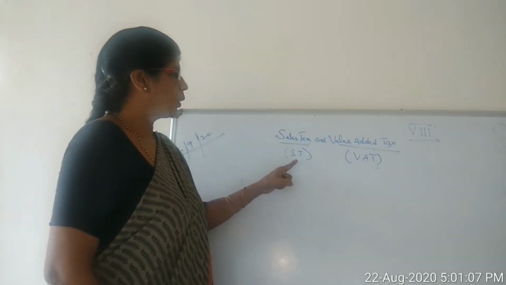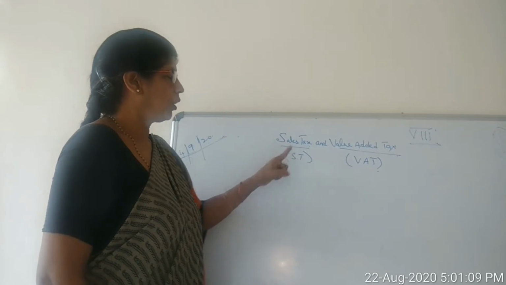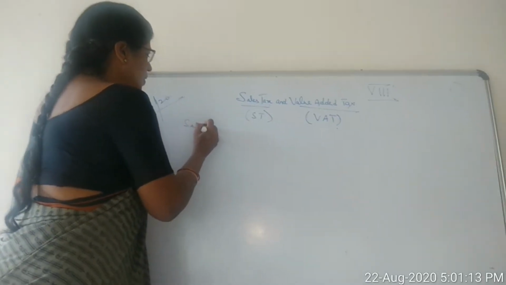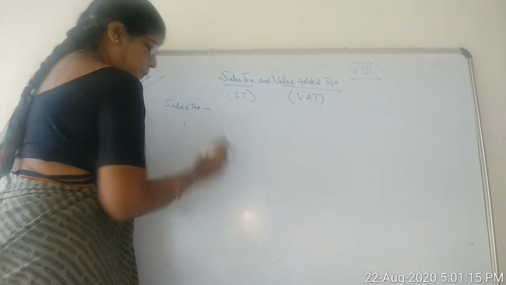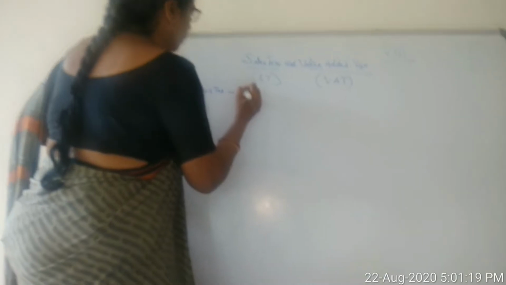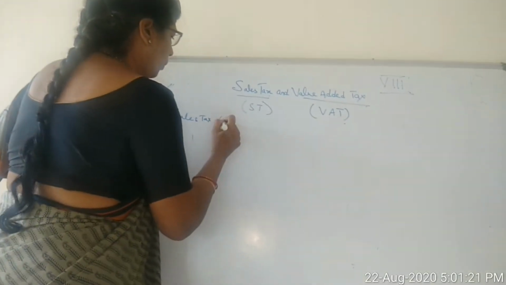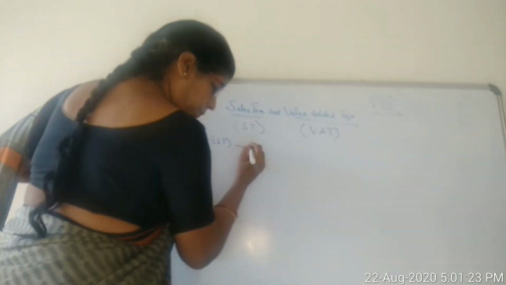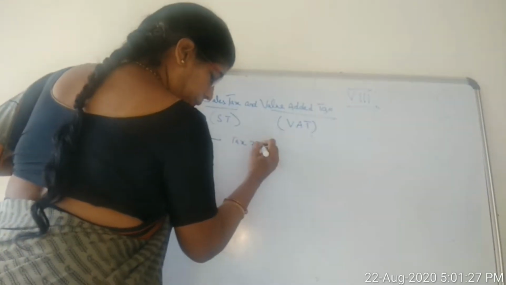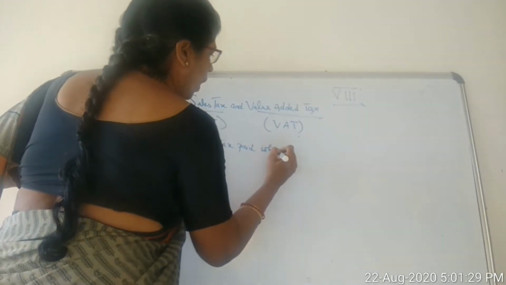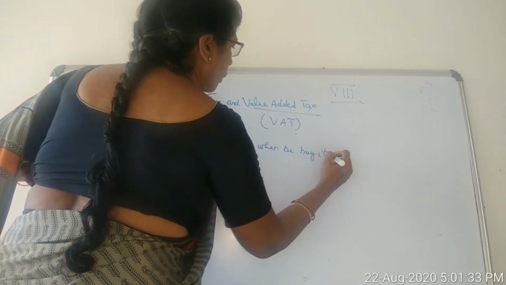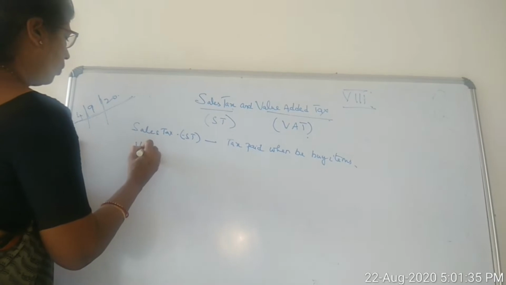The sales tax will go to the government, children. It will go to the state government. Sales tax, ST, is the tax paid when we buy items.